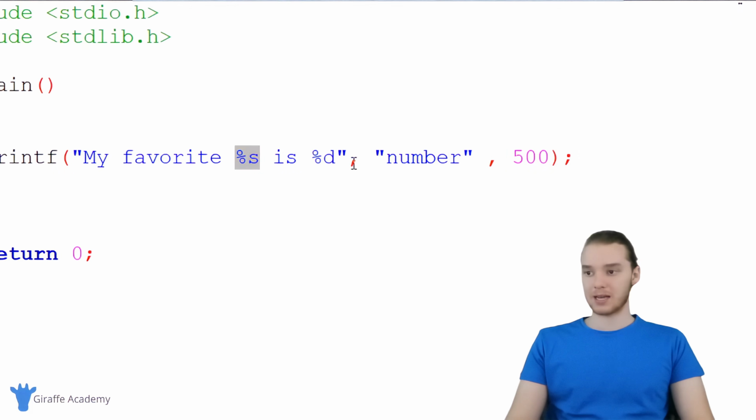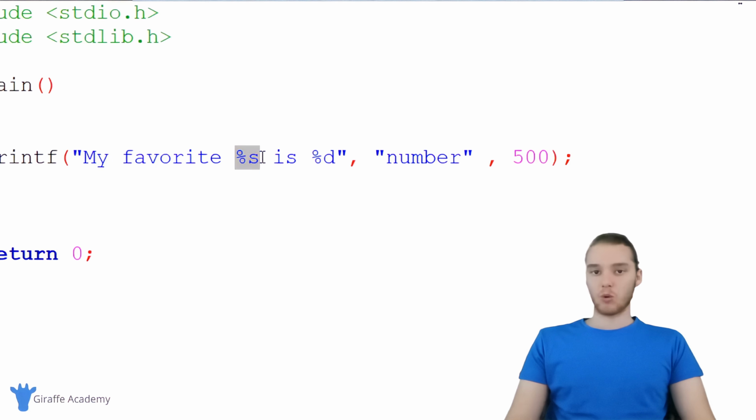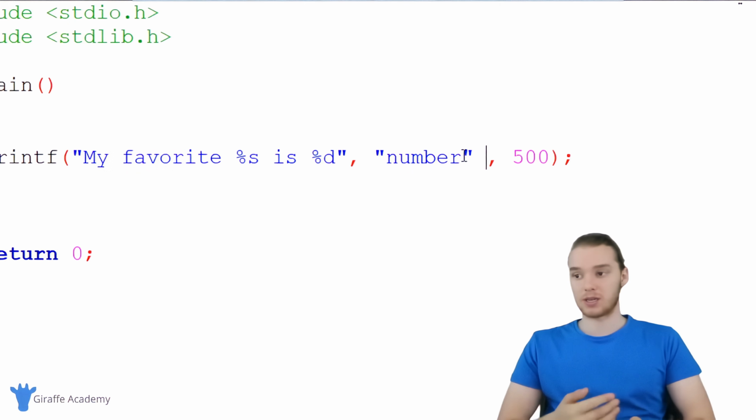So I'm saying like %s, %d, and over here I have a comma, and I'm specifying the string that I wanna print, so the string of characters, and then the integer. And so basically the order that you put these format specifiers inside of your string of text is the order that you need to include them using these commas. So you're gonna separate each of them using a comma.